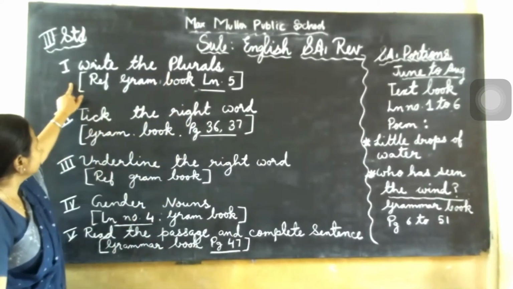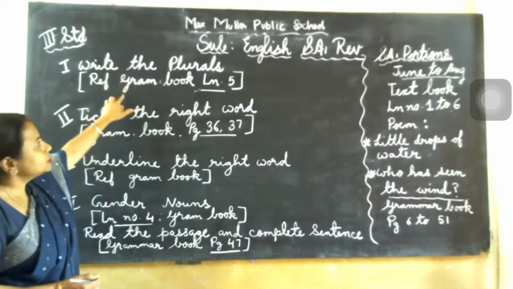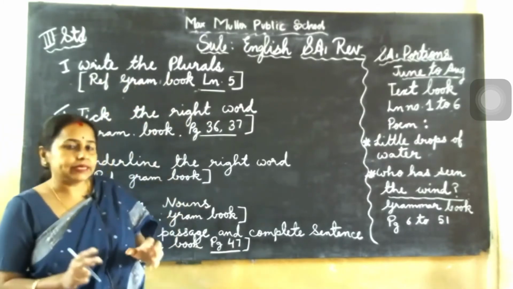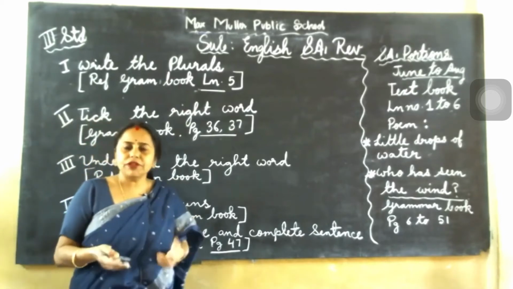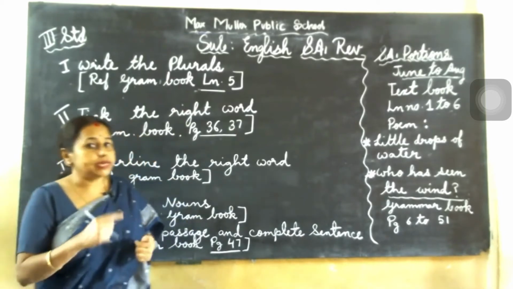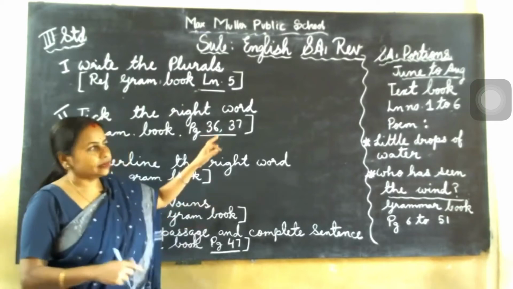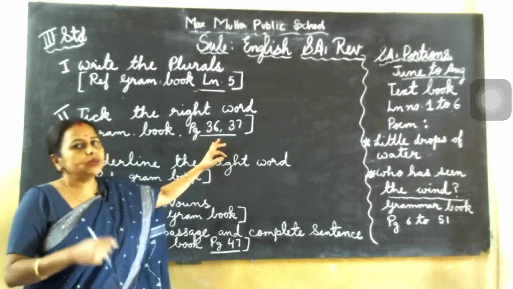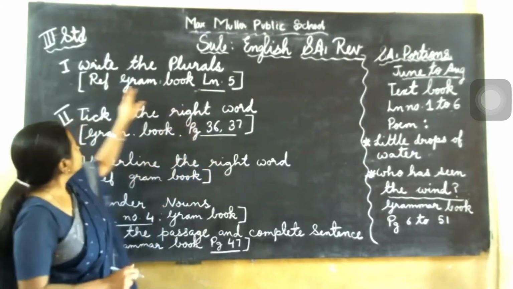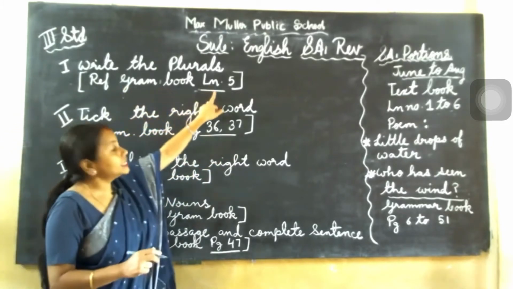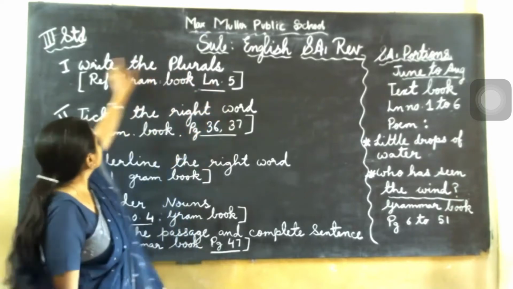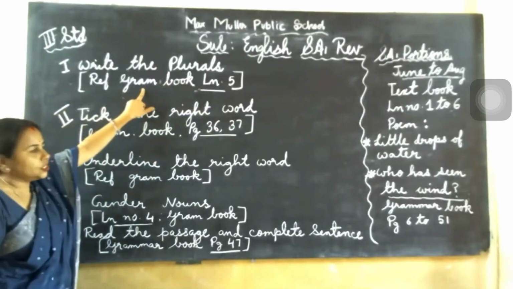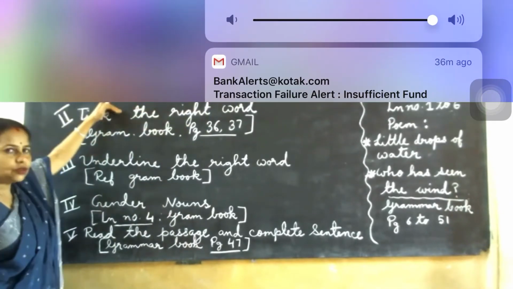First one is first main, write the plurals. Plurals means what? More than one. Okay, like boy, boys, pencil, pencils. Some word it will be full different. Sometimes we add s, sometimes we add es, like that. Okay, like child, children, man, men. Some will be total different word, but some we add only s or es, like that. So this is lesson number 5 in your grammar book you will get. Write the plurals. So from there I have given this one, you write it in your revision book like this as it is, you just copy.